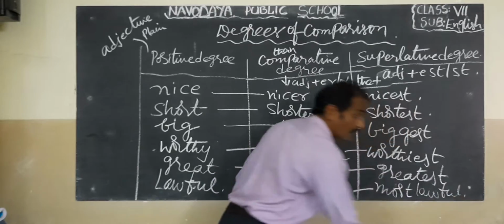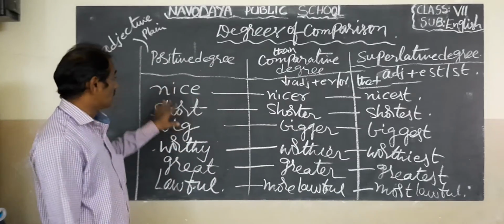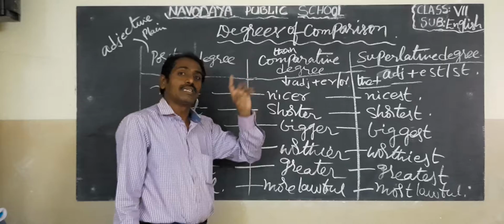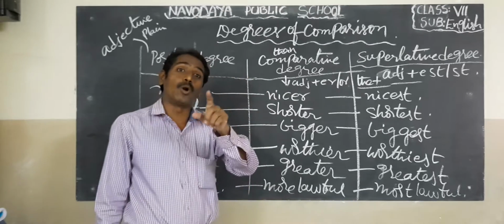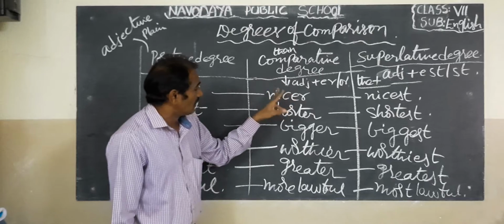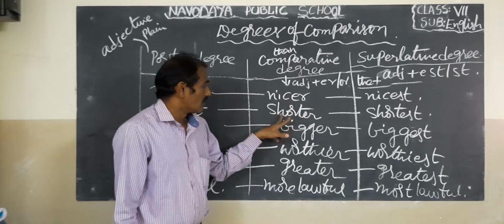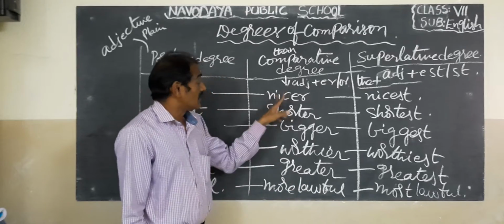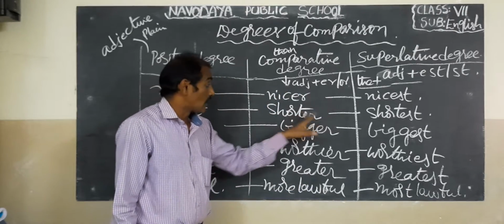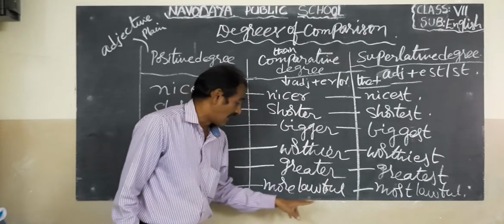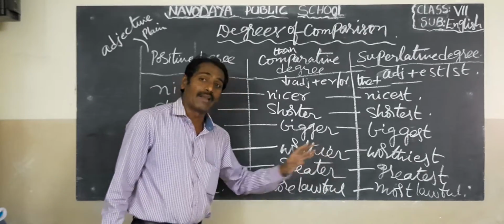See, children, in the positive degree the adjective is plain, simple, but a comparative degree means a comparison between only two persons or two things: nicer than, shorter than, bigger than, worthier than, greater than, more lawful than.